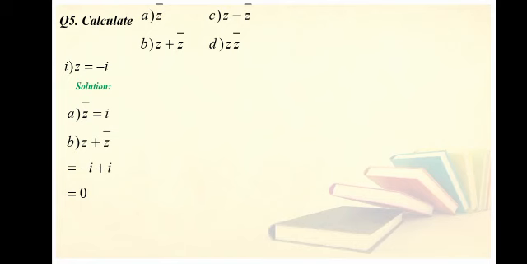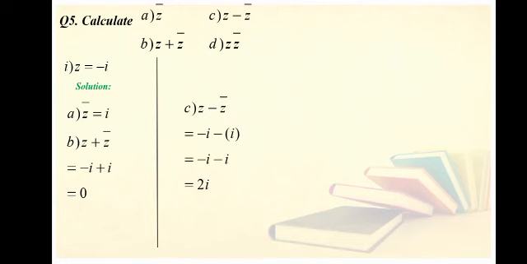B part is Z plus Z bar. Now the value of Z is minus iota and Z bar is iota. So minus iota plus iota is equal to 0. C part is Z minus Z bar. Z is equal to minus iota, minus in between them, then Z bar is iota. So minus minus is plus, so it will combine and it will become minus 2 iota, not plus 2 iota. It will become minus 2 iota.